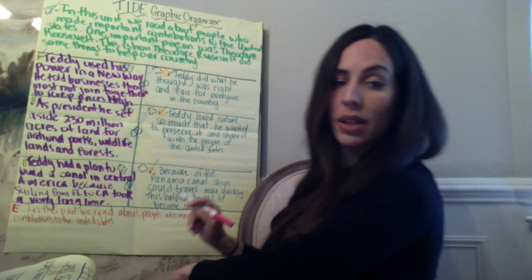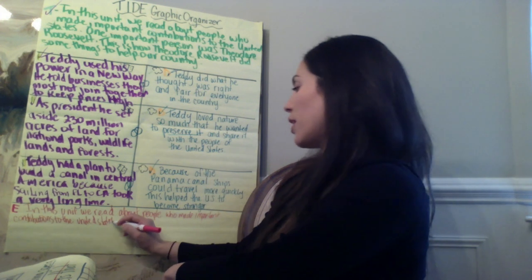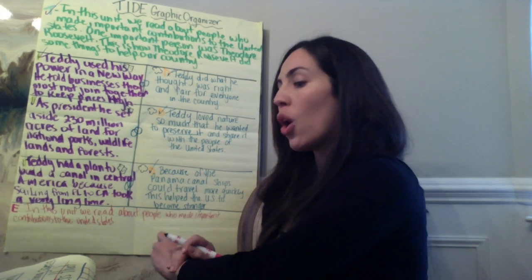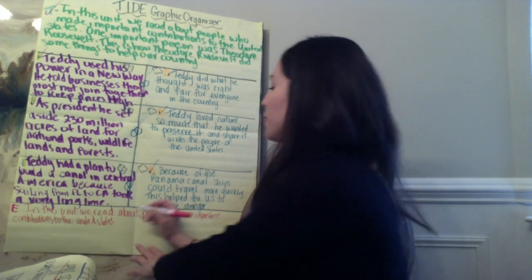Sorry, this is so sloppy, but it's kind of all I got to work with here. One important person was Theodore Roosevelt.